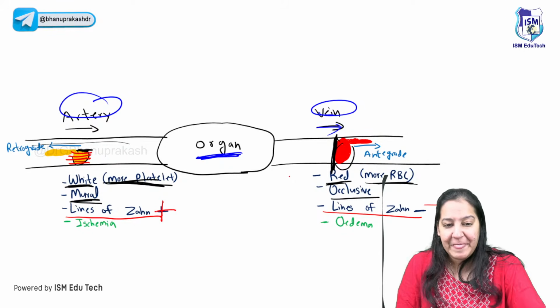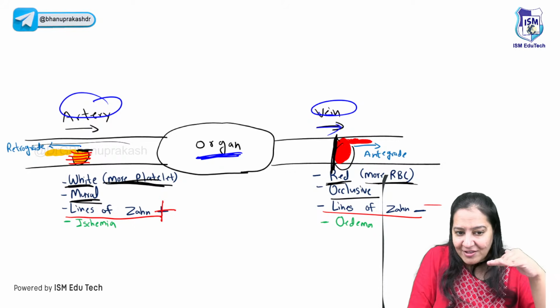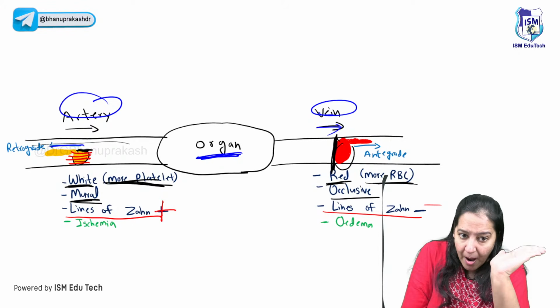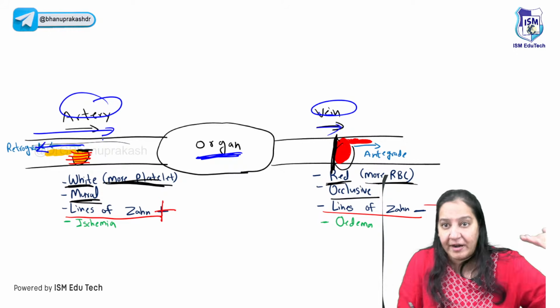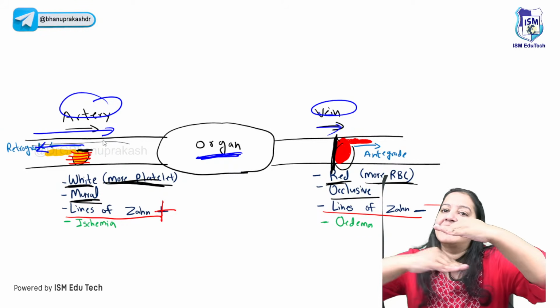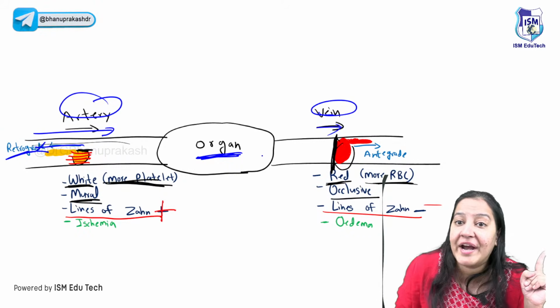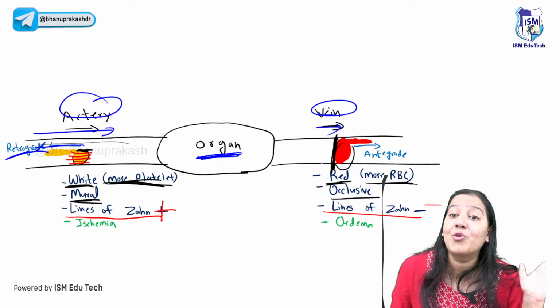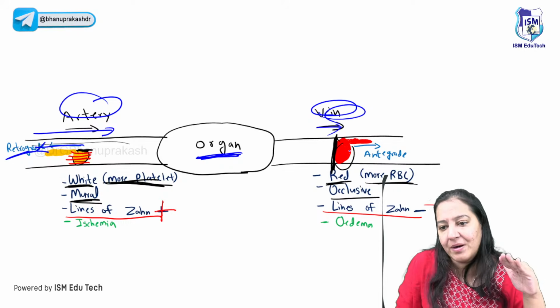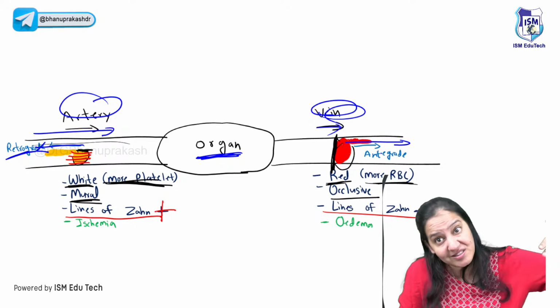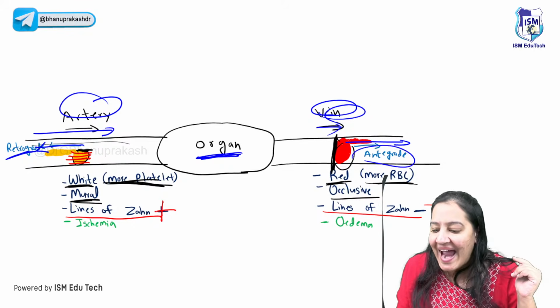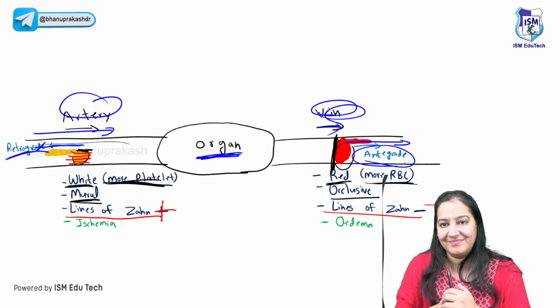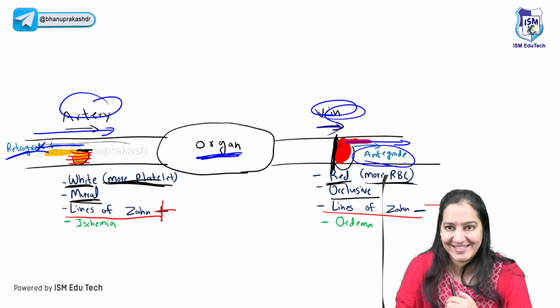The next point, the most important point: the arterial thrombus grows in size in the opposite direction to that of blood flow. Blood is flowing in this direction, but the thrombus is growing in that direction. This is known as retrograde propagation. Retrograde means opposite. But the venous thrombus grows in the same direction as blood flow. It is known as antegrade propagation. Say yes.